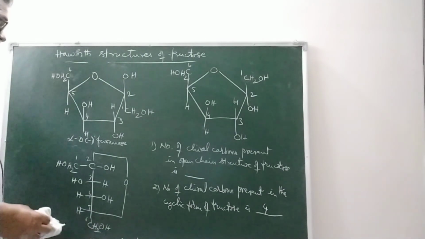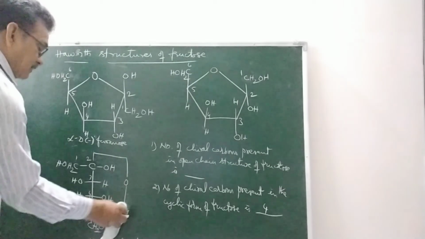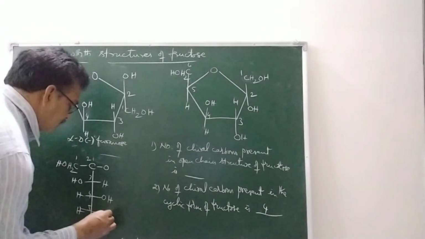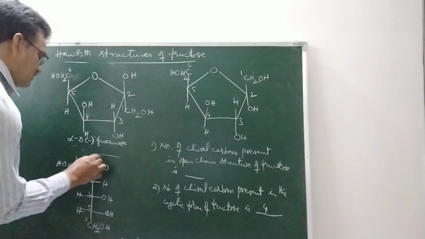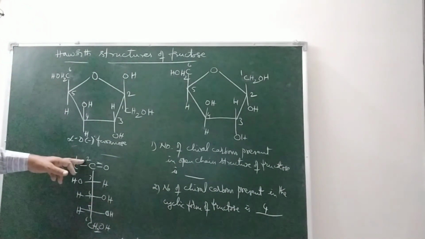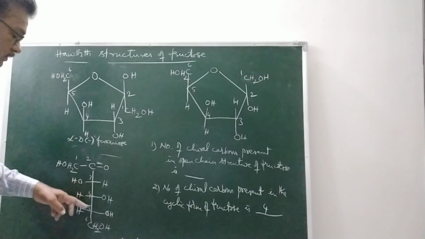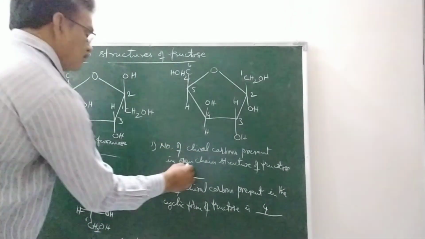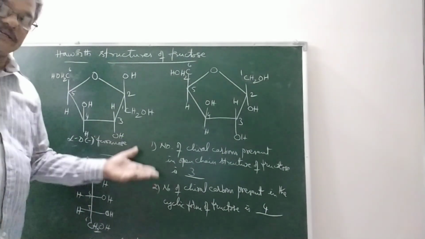If it is the open chain structure, then how will its structure be? This hydrogen will be at the fifth carbon, OH, and we'll get C double bond O. Now this is not a chiral carbon. So chiral carbon starts from this one. The third carbon is a chiral carbon. Third, fourth, and fifth: these 3 are the chiral carbons. So in this open chain structure, the number of chiral carbon atoms is 3. They may be asked like this.